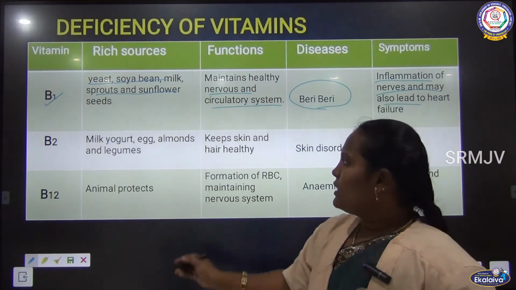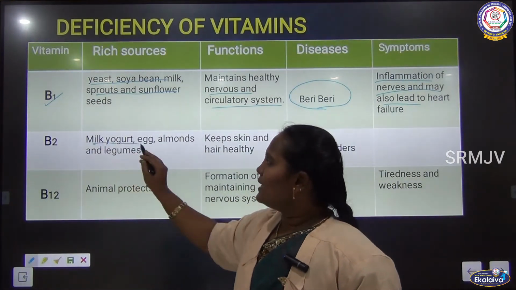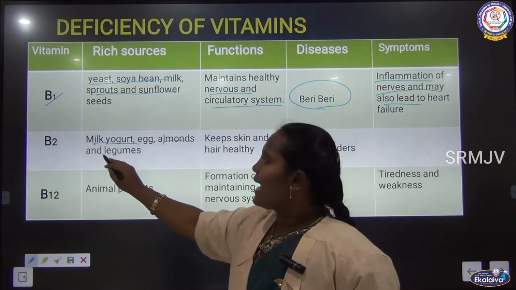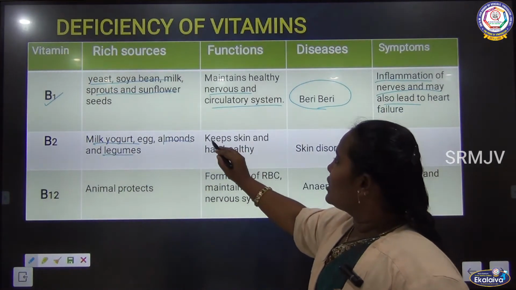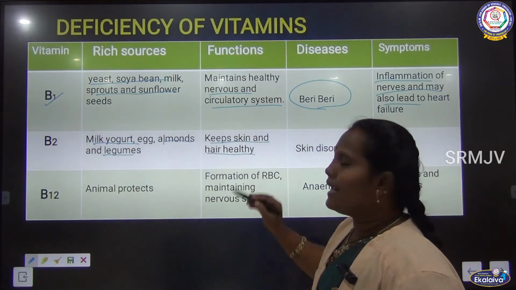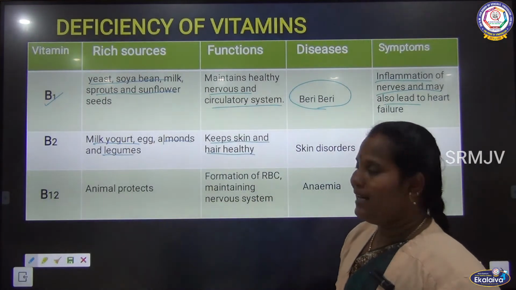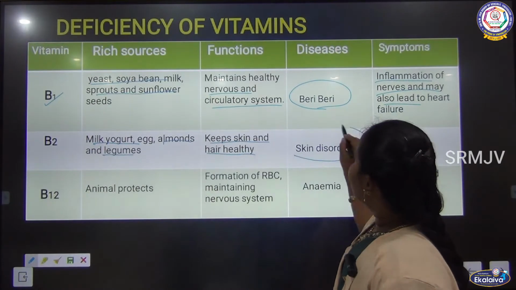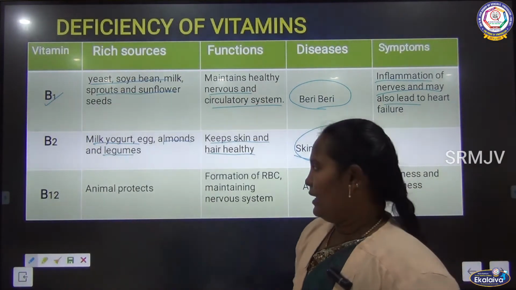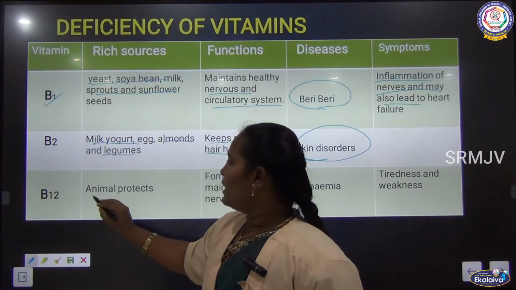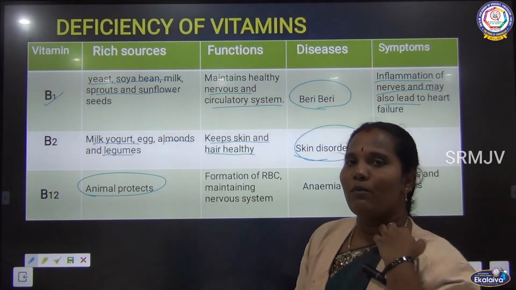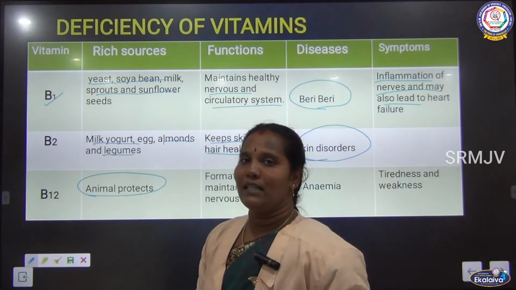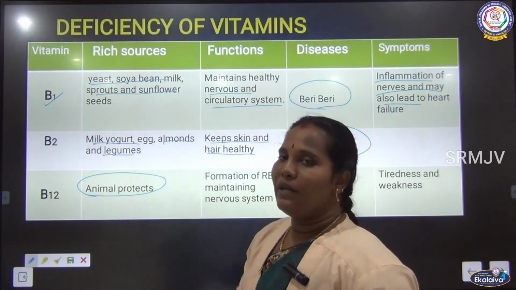Okay. The next one is B2. B2 is present in milk, curd, almonds and legumes like that. What is the function? It keeps our skin and hair healthy. Its lack causes skin disorders in our body. Then vitamin B12. Animal products have vitamin B12. Animal products means liver like that. So these have B12.